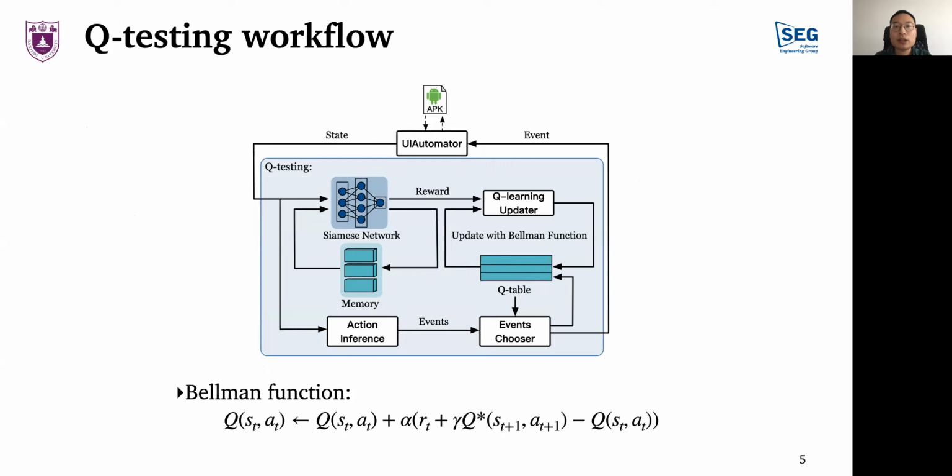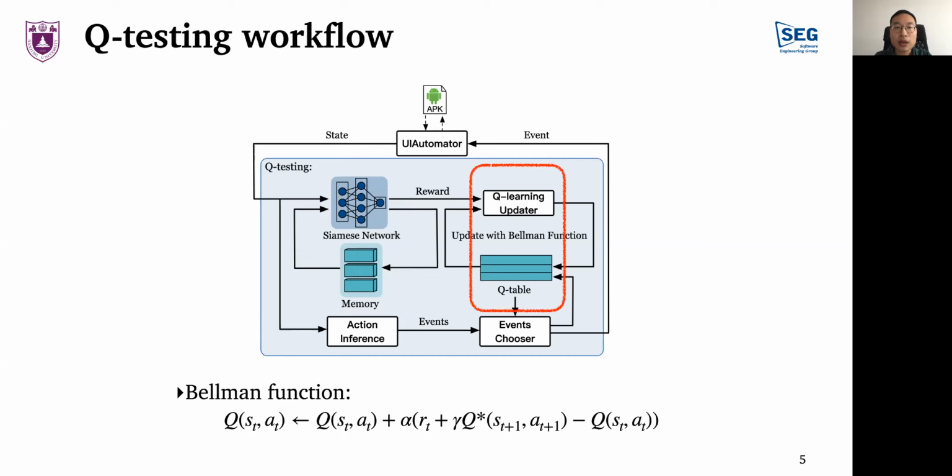In each cycle, Q-testing first observes the application's current state using UI Automator. Then, the state is compared with part of the prior observed states that are stored in a buffer acting like Q-testing's memory. The comparison is conducted by a trained neural network. If the current state is similar to any of the states in the memory, a small reward will be given. Otherwise, a large reward will be given and the current state will be added to the memory buffer.